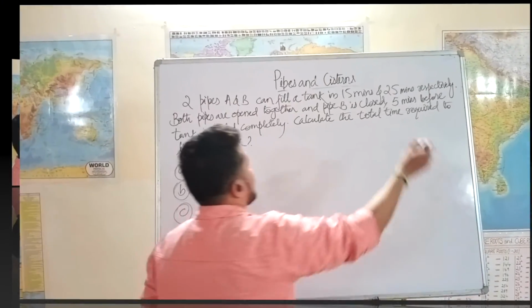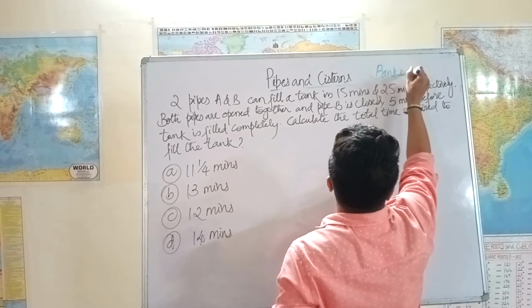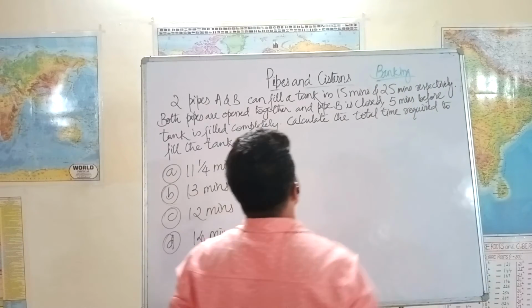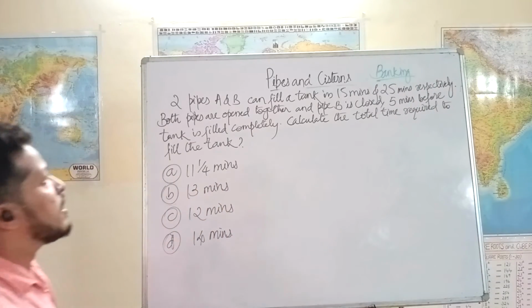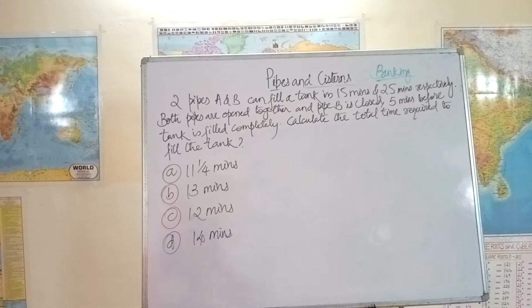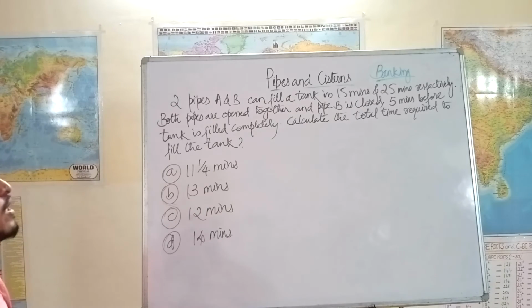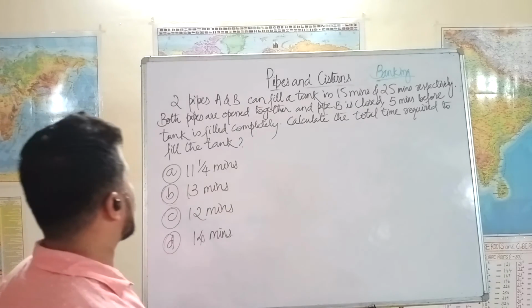Okay, we have another banking question here. Two pipes A and B can fill a tank in 15 minutes and 25 minutes respectively. Both pipes are open together and pipe B is closed 5 minutes before the tank is filled completely. Calculate the total time required to fill the tank.